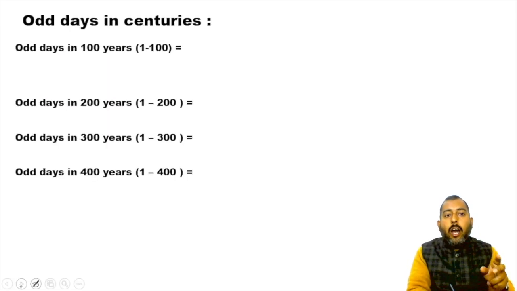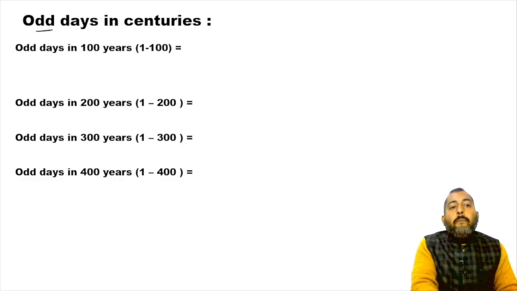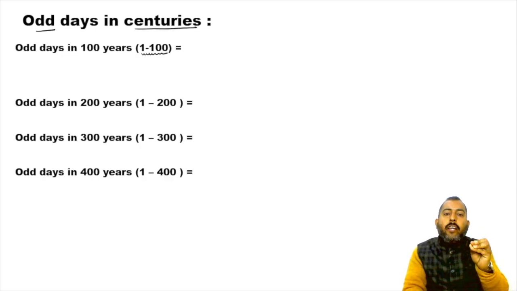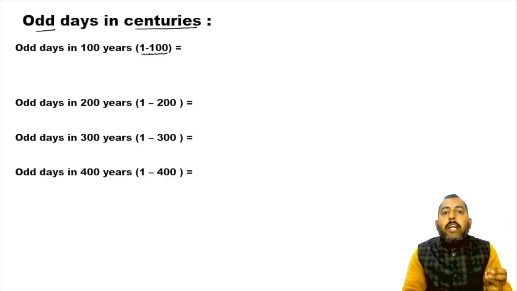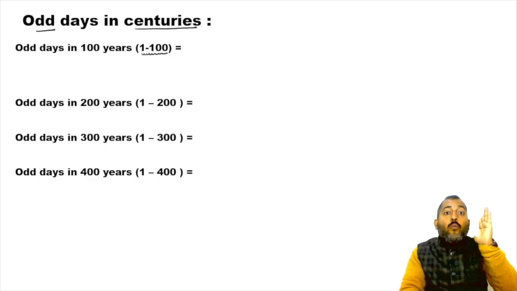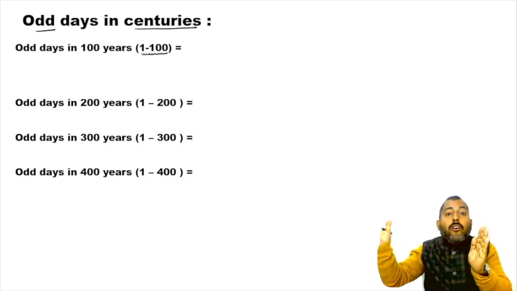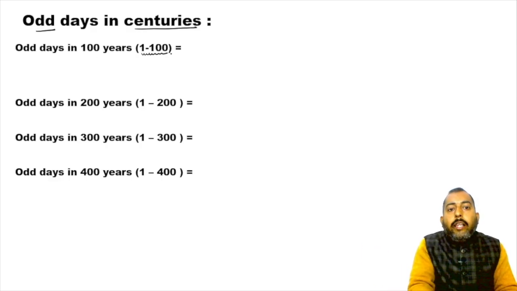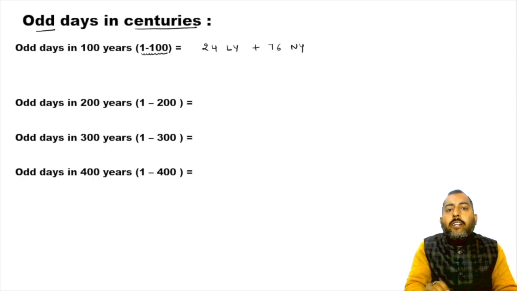Now let's talk about the number of odd days in centuries. Let's see how many odd days there will be in the range from 1 till 100, meaning from the very beginning of the first year, 1/1/1, till the very end of the 100th year, which is 31st December 100. In these 100 years, you will find 24 leap years and the remaining 76 normal or ordinary years. LY for leap year, NY for normal year.